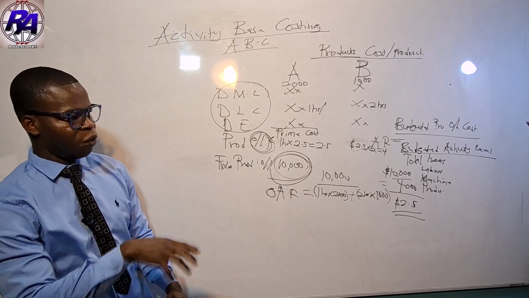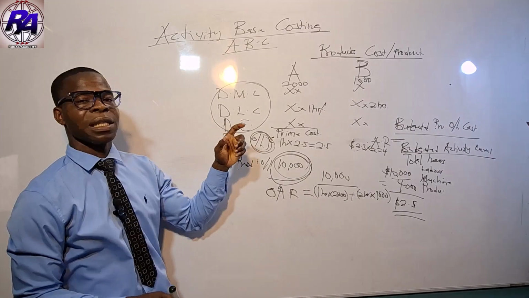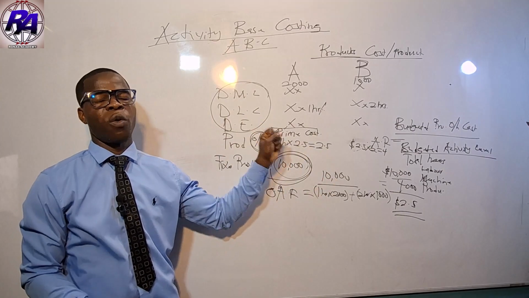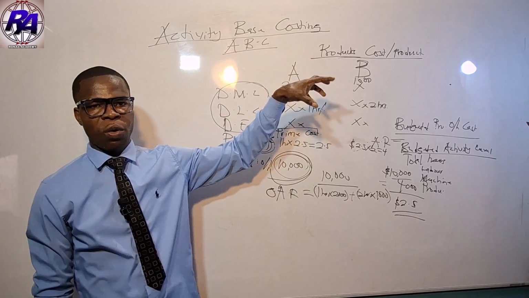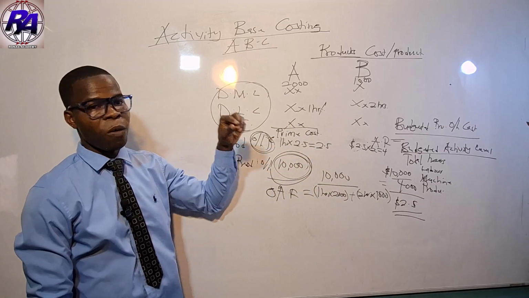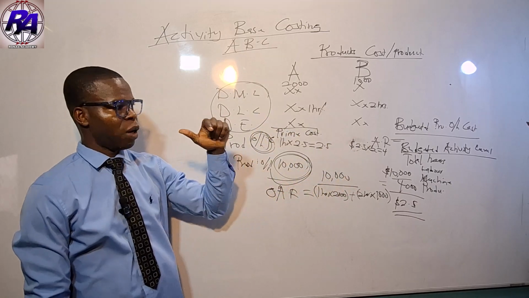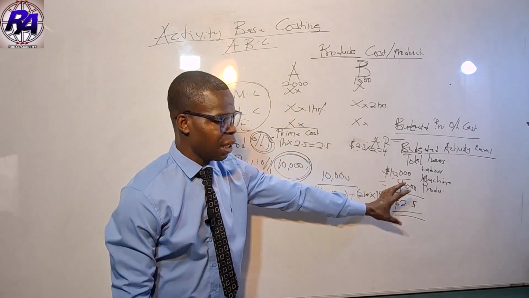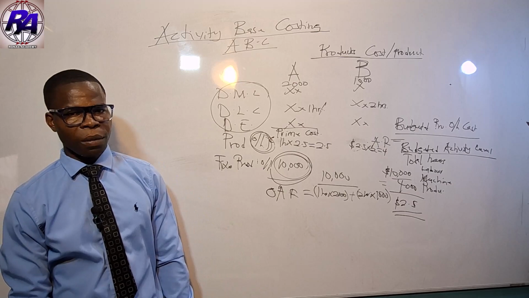So you see, traditionally, this is how we apportion and absorb our production overhead cost into the product or into the cost centers. This is the basis on which we absorb our overhead cost.